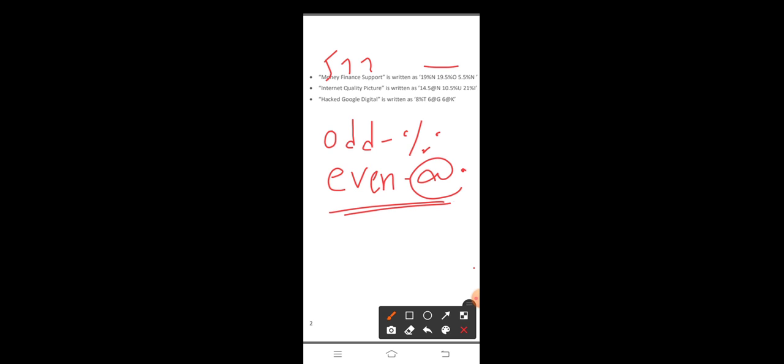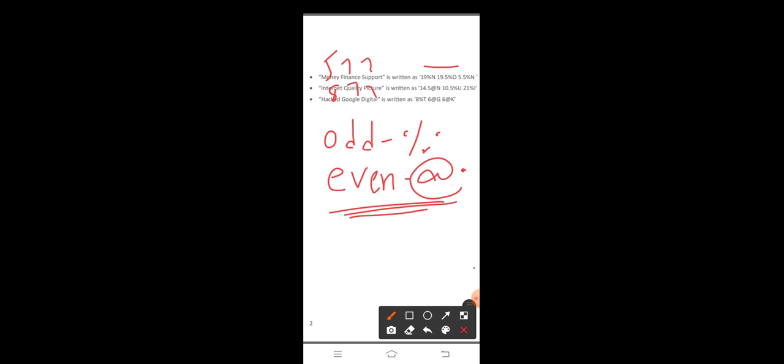Let's see an example. Picture, PICTURE, is a 7 letter word. Quality, QUALITY, 7 letters. And internet, 8 letters.